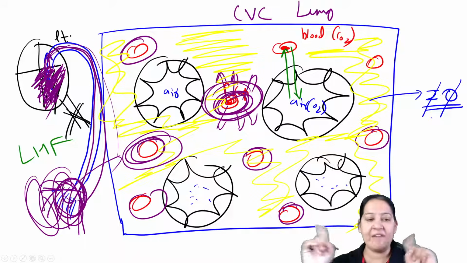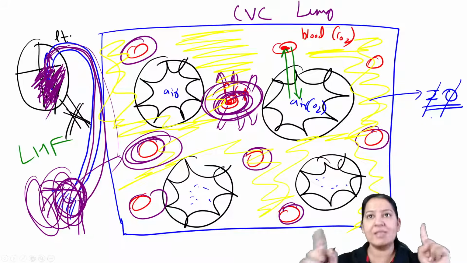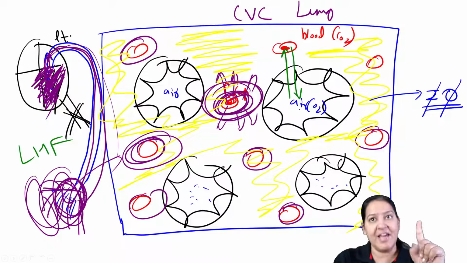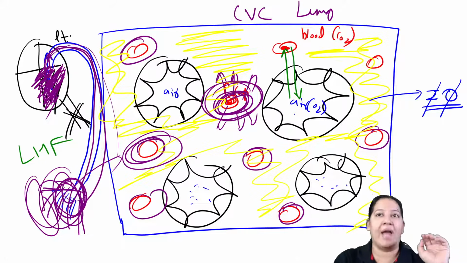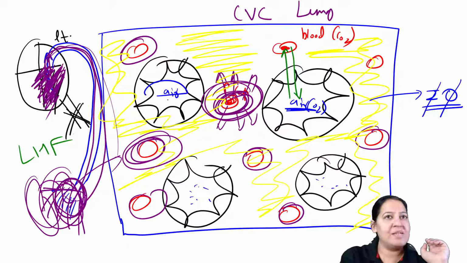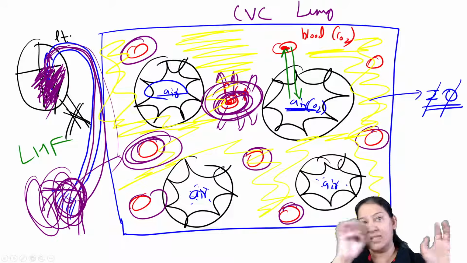Still the patient doesn't have any respiratory complaint because the air exchange is taking place. Air is present inside the lumen of the alveoli. It is normal. The lumen of the alveoli is still empty, still containing air. It doesn't have edema.